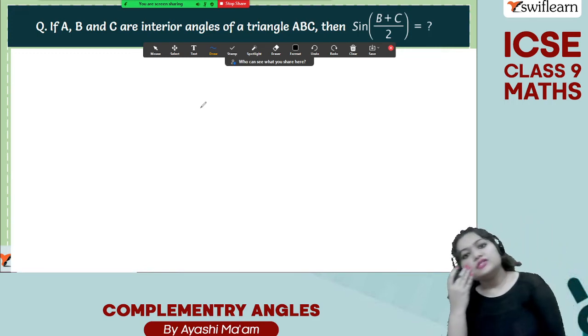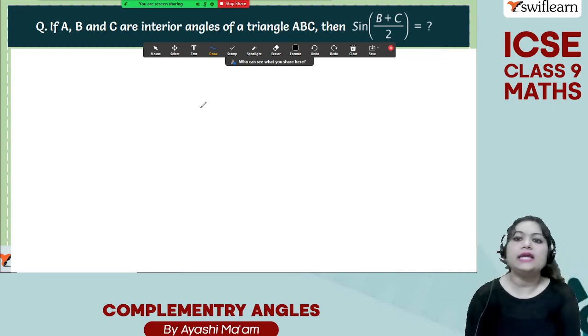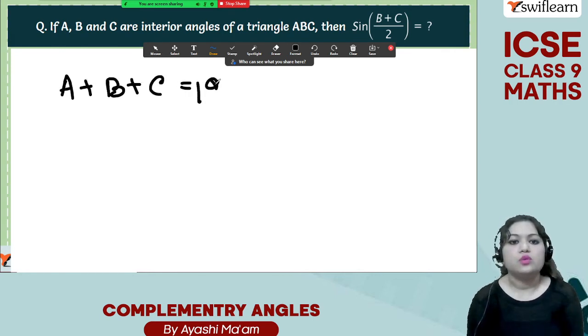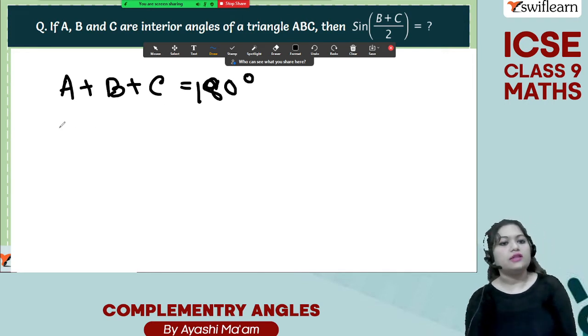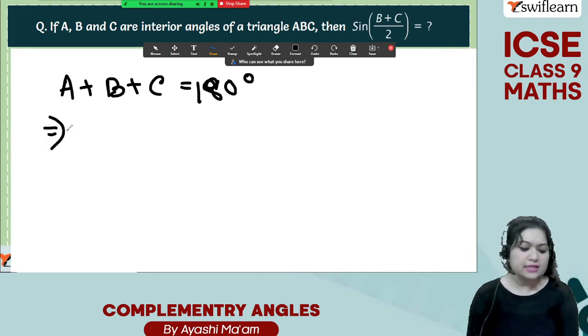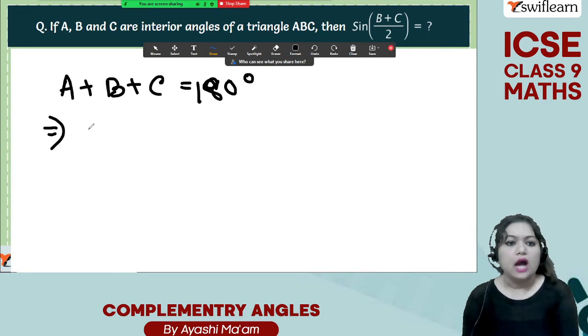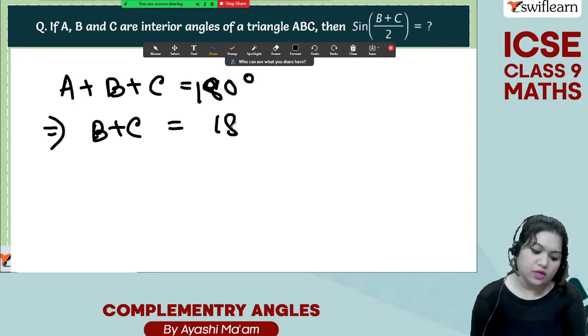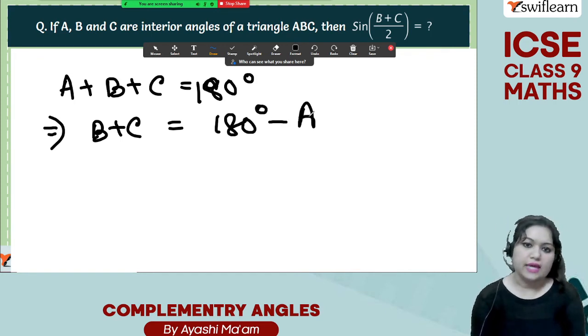A, B, C are interior angles of a triangle, then sine of (B plus C) by 2. That means A plus B plus C is equal to 180 degrees, right? The sum of all the interior angles of a triangle is equal to 180 degrees. Now, since in the question we have B plus C, we will be dealing with B plus C. B plus C will be equal to 180 degrees minus A.